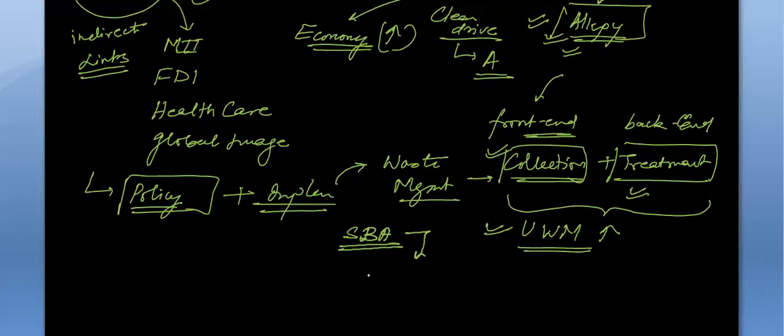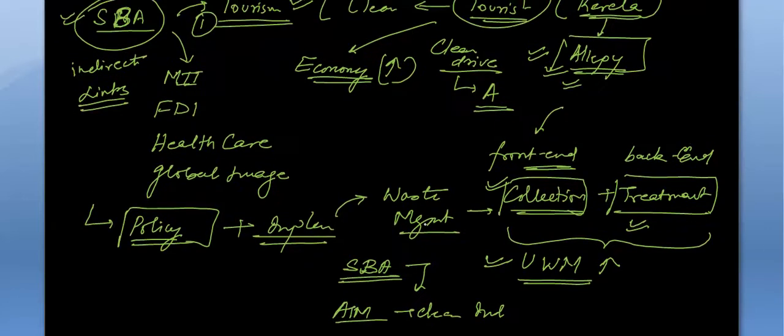That is, we will be able to complete our target and the aim of it, which is clean India. And with clean India, it will attract more FDI. It will also impact Make in India and healthcare. Our image in the global scenario will be more improved. So it's all indirectly linked to Swachh Bharat Abhiyan.